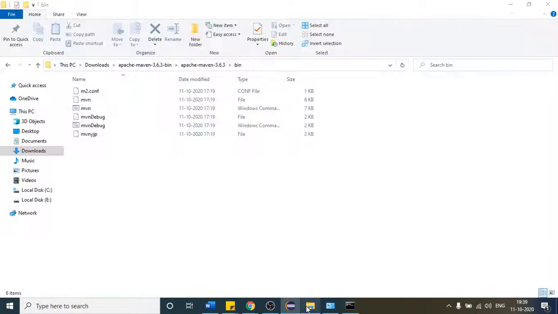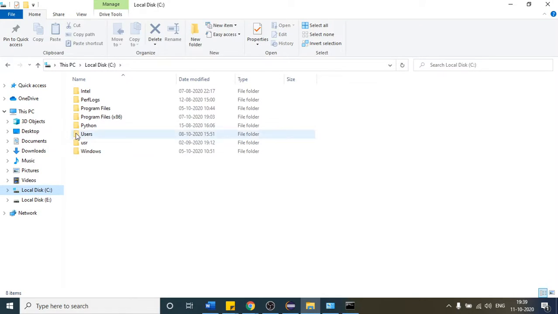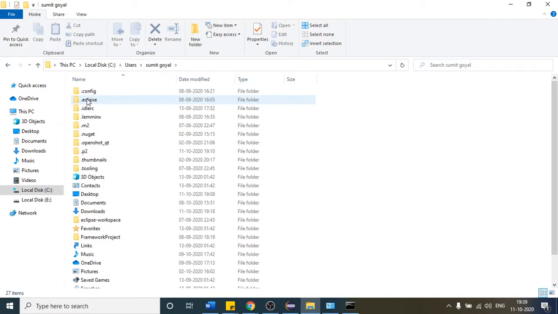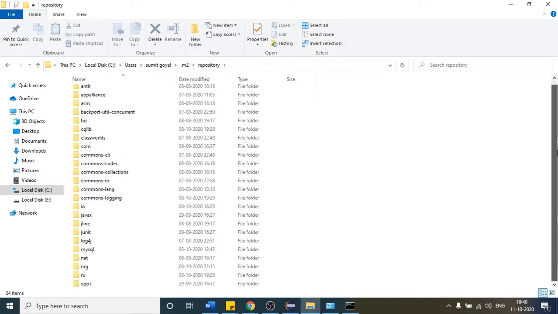Let me show you the path. For the first time only it will download, and it will save all the jar files here. This .m2 folder is the one where you will get all your jar files. I have worked with many projects, so you can see the MySQL jar file, log4j, JUnit. Likewise, you can see so many jar files are present.